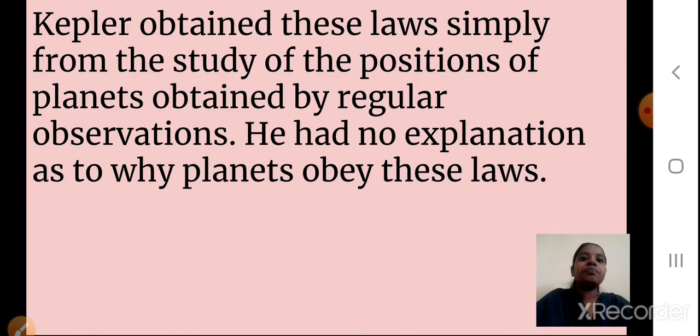Kepler obtained these laws simply from the study of the positions of the planets obtained by regular observations. He had no explanation as to why planets obey these laws. He could not explain why the planets obey them, but through this study of the positions of the planets he arrived at the laws. I hope you are going to learn the three laws we studied properly.